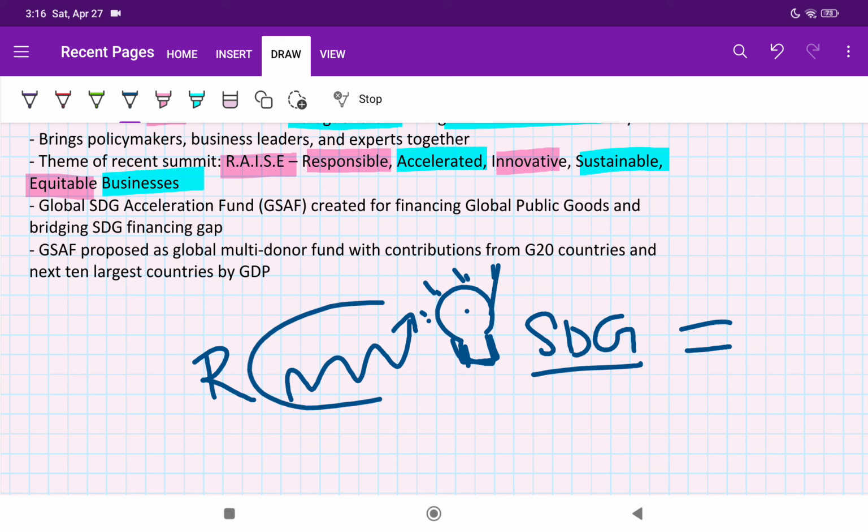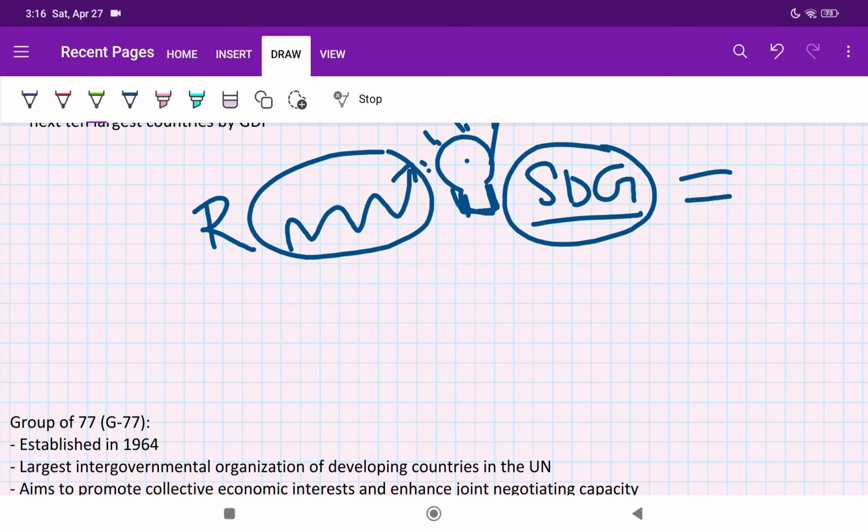And basically if we see here this acceleration and sustainable, what happens is that these two have been combined, and they have led to the formation of a fund, the GSAF fund. This GSAF fund is the Global Sustainable Development Goal Acceleration Fund.